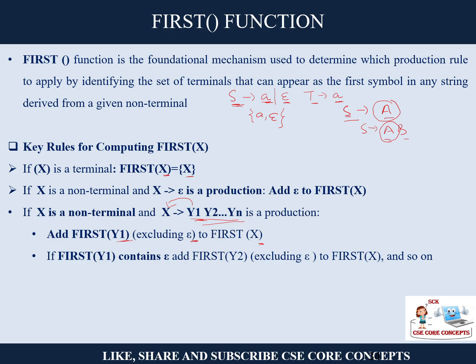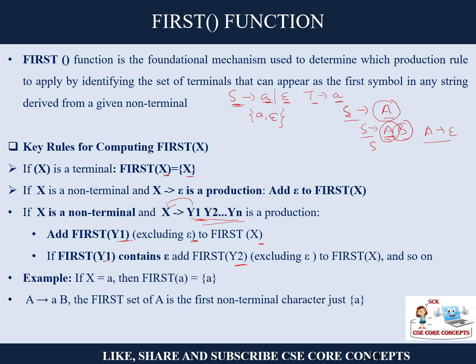If first of Y1 contains epsilon, then first of Y2 is added. Now it can happen. This is a rule, right? S to AB, and then I can write A goes to epsilon. So in that case, what will you do? A is epsilon, so what will be the first of S? The first of B will be the first of S. So if first of Y1 contains epsilon, that is A is epsilon, then first of Y2 will be added to the first of X, and so on. Understood? You have to be very careful in assigning.